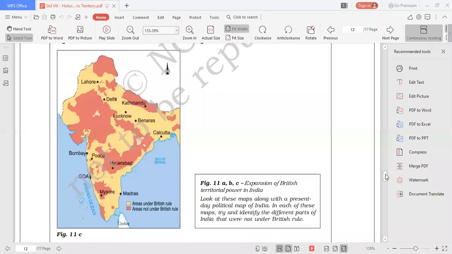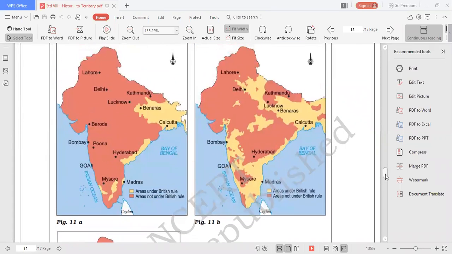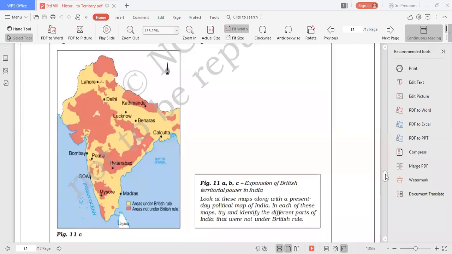Figure 11, ABC, expansion of British territorial power in India. Look at these maps along with the present day political map of India. In each of the maps, try and identify the different parts of India that were not under British control. You can see that in figure 11A, the red is not under British control and yellow is under British control. And you can see how the territories were being acquired. Areas under British rule were increasing, and eventually before the revolt of 1857, this was the situation.